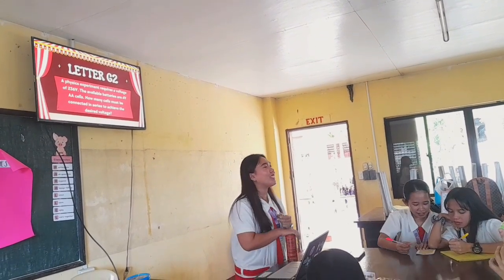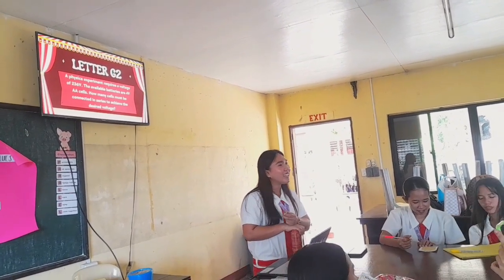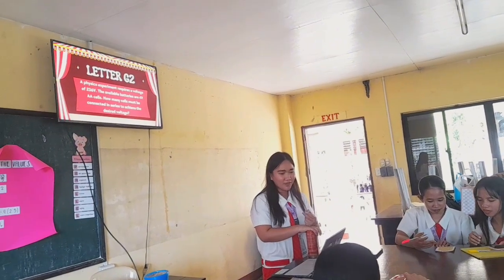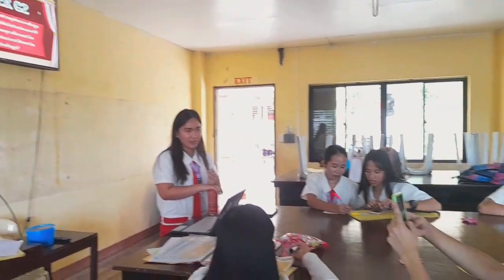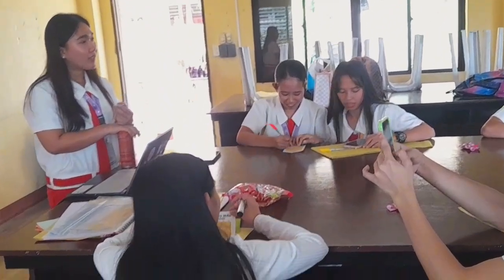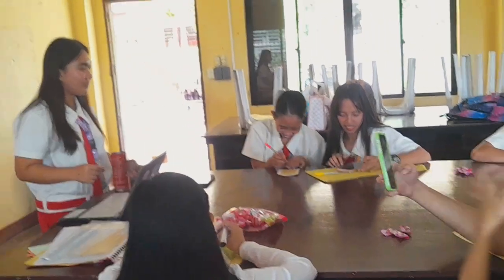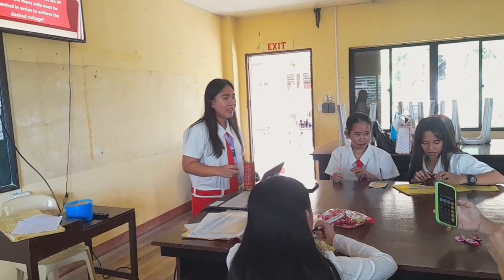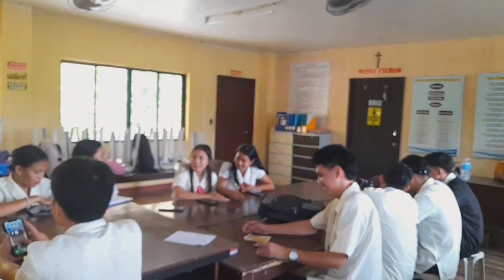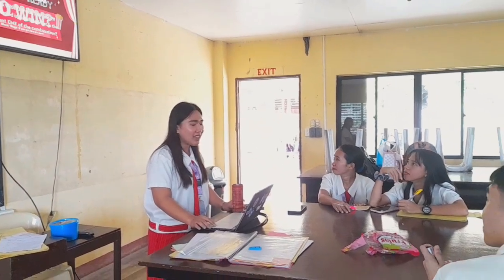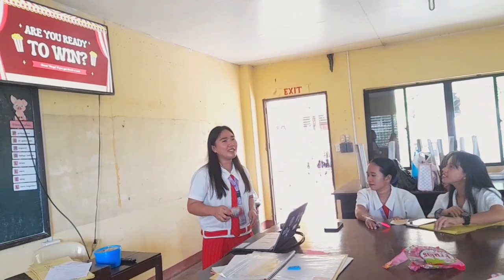Okay, please get your calculator and solve. B, 59. Very good. So, our next number.